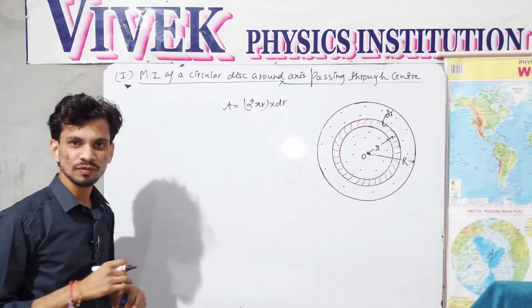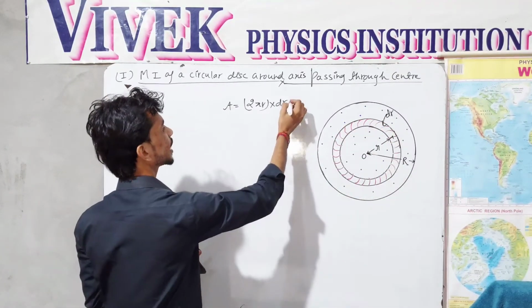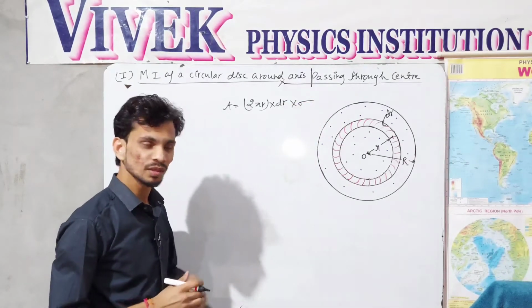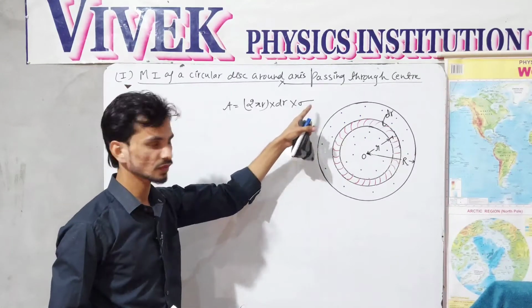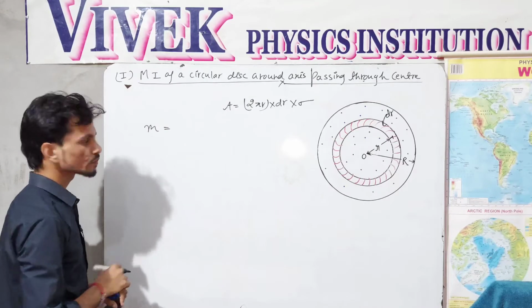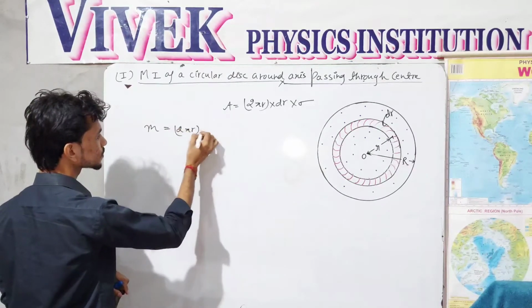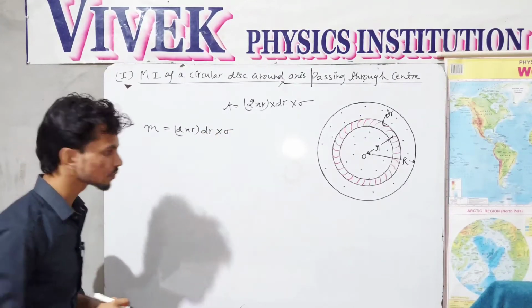If I am interested to find the mass of the circular ring, then I would like to multiply this value with sigma. Sigma is nothing but the mass density per area. So the mass of this particular ring is area multiplied by the mass per unit area.